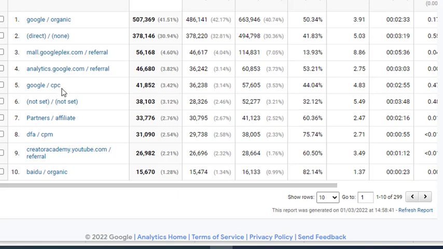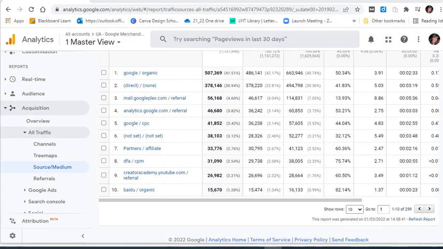CPC is cost per click, and it's Google paid ads, and CPM is cost per mille. It's the display advertising, and again that's DFA that it's coming in as well. So they're the main categories.